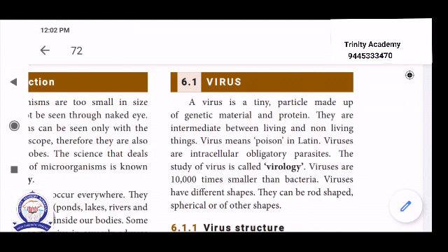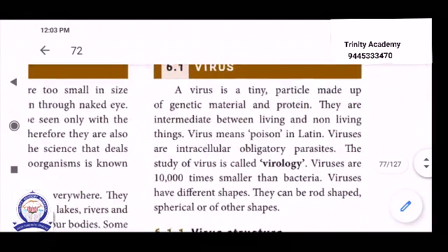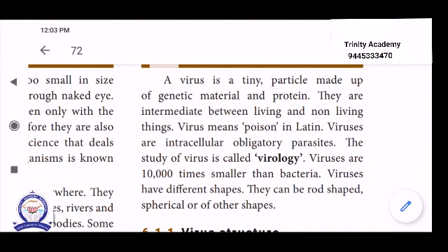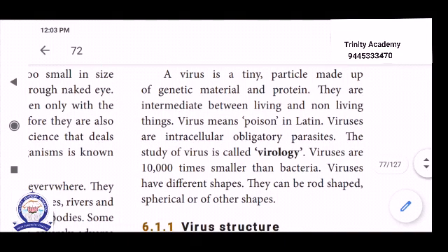Virus is intermediate between living and non-living things, an obligate parasitic organism. Scientists commonly call virus a biologist's puzzle, because it contains both living and non-living characters.